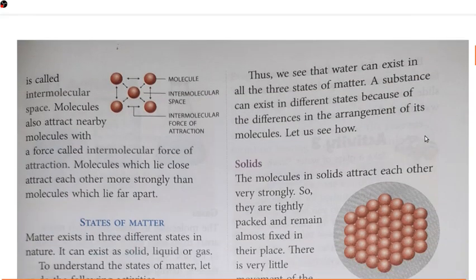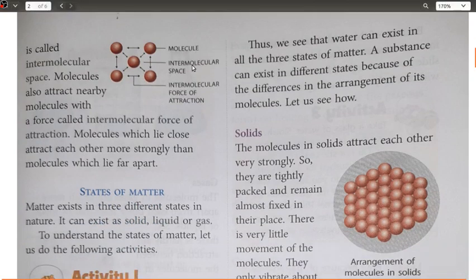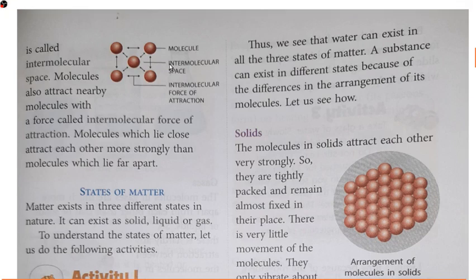Next, we also discussed the properties of these molecules, that is, their arrangement. We have two things here: the intermolecular space and the intermolecular force of attraction.